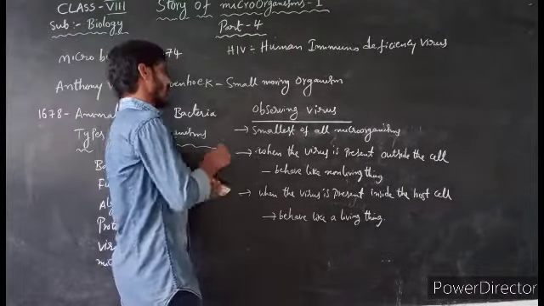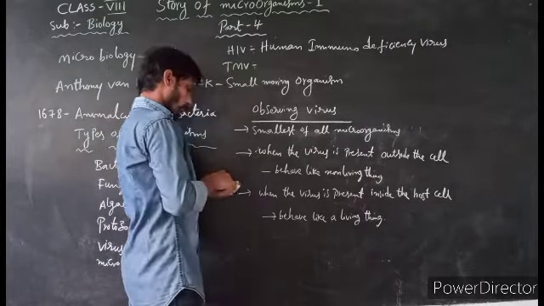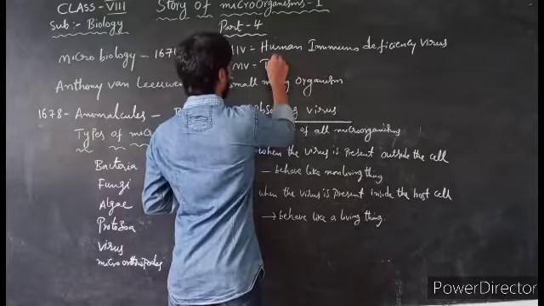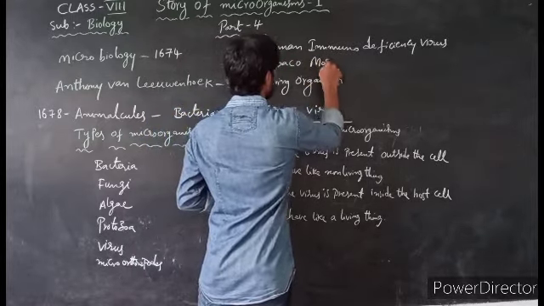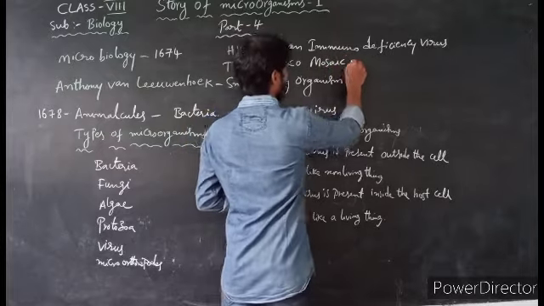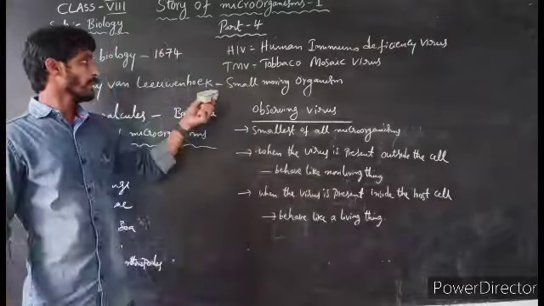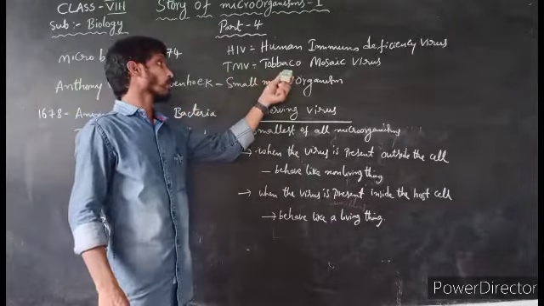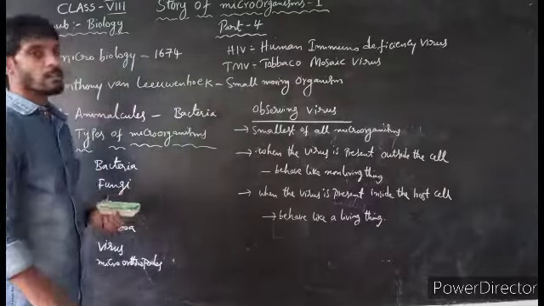Another example for virus is TMV. Full form is tobacco mosaic virus. It causes a disease in tobacco plants. Tobacco mosaic virus. That is about the different types of microorganisms.